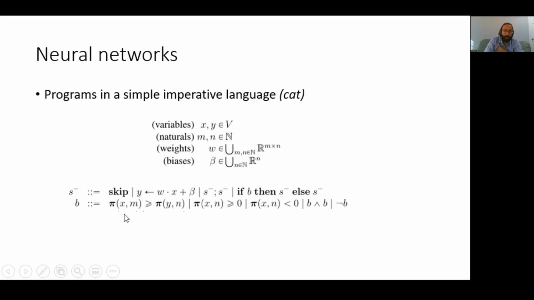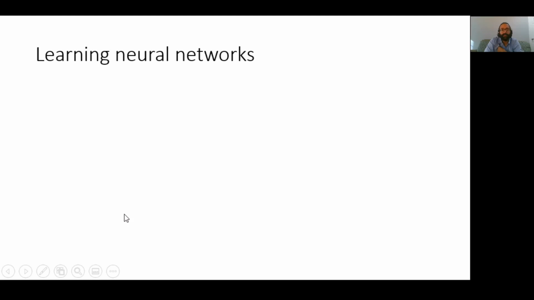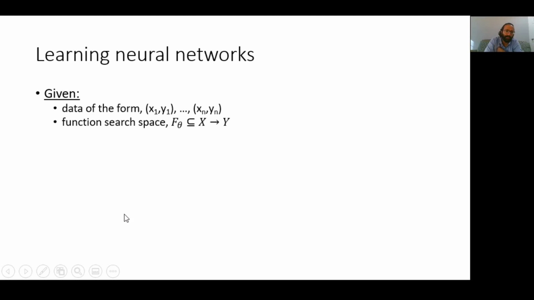So all of this is fairly standard stuff, but what separates neural networks from traditional programs is that they are learned from data. This learning process is usually formalized as follows. We imagine that we are given pairs of input-output examples, and here we are using x's to refer to the inputs and y's to refer to the outputs. We are also given a search space f theta of functions or neural networks, and the goal is to find a neural network that best agrees with the data. And this goal is usually formalized as an optimization problem.